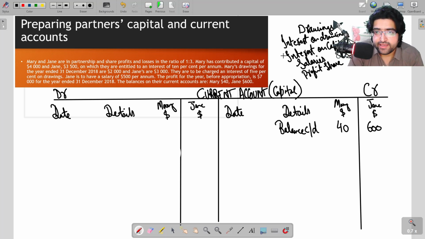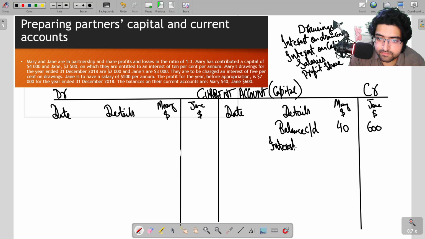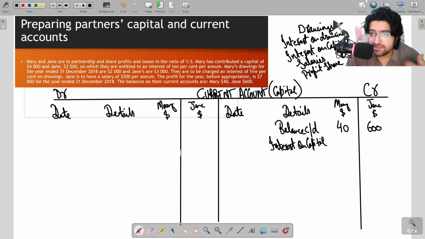Okay, now we have to think about including these 5 things into the current account, which is your capital account. So things that increase the capital of the partners, in simple words, the money that they have to receive from the business later, should be on the credit side. So those things are interest on capital, because interest on capital is the money that the business is giving to the partners for investing in the business, right? So the partners are gaining this from the business.